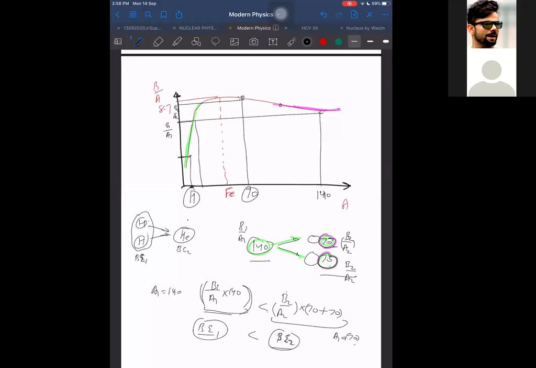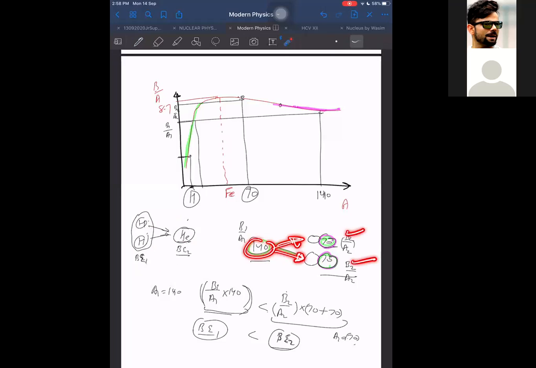So the binding energy in the reactants will be less than the binding energy formed in the product. Let us call this side the product. This is more binding energy. More binding energy means helium will be more stable as compared to this. This also tells us that when these two combine, energy will be released. And here, when this splits, energy is also released, so energy is released on splitting.